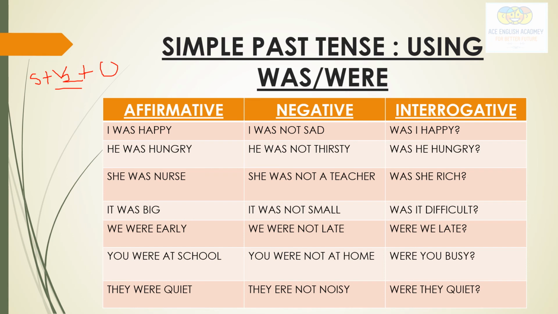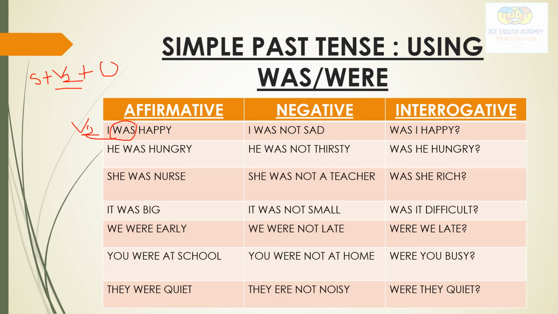Okay, so in irregular verbs, what is there? Was is also there. So was is also a verb, which form? Second form. So we can use was and were also to make simple past sentences or simple past statements.